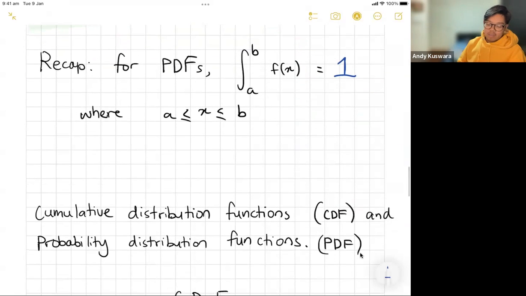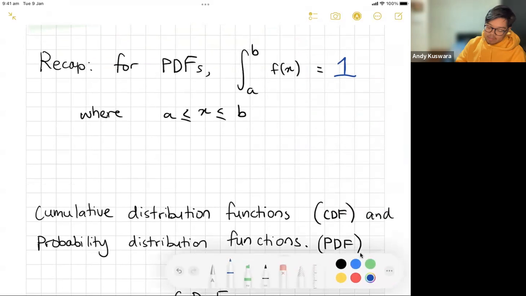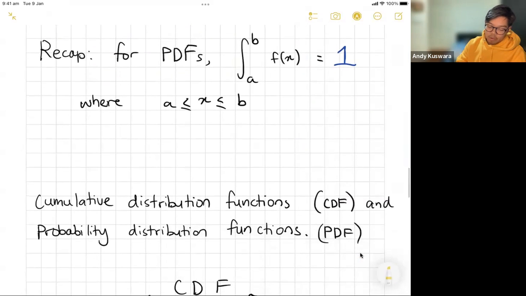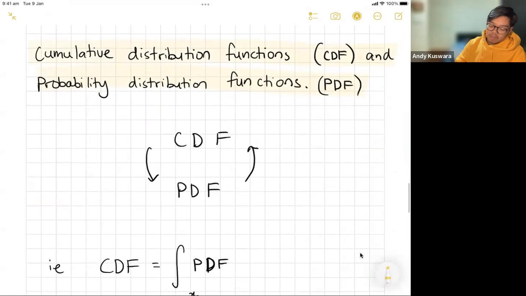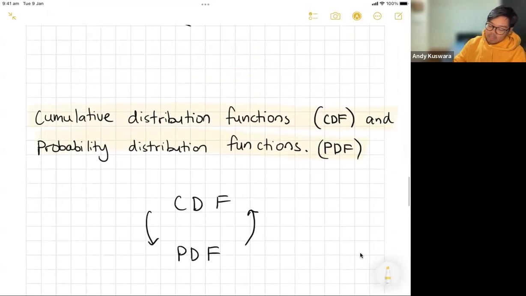So we're also trying to look at cumulative distribution functions and probability distribution functions and how they relate, how we move from one to another. And just like my classic kind of diagrams, if I've got a CDF and I want to get to my PDF, I'm going to differentiate. So if I've got a PDF and I want to find my CDF, I integrate.